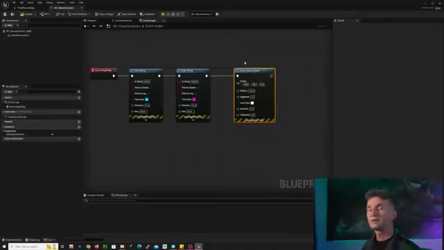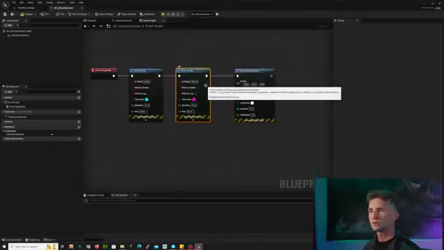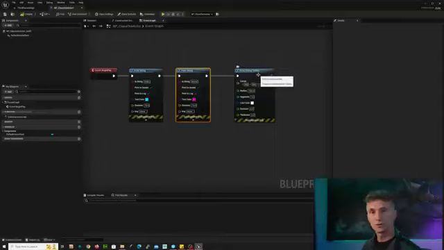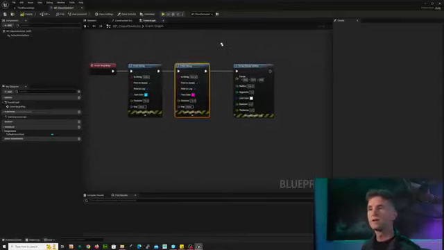The interesting thing is the difference in the information that you give each of these. You'll notice our print strings, they take a string. We can choose whether it prints the string or whether it prints the log. We can choose a color, duration, etc. The sphere is a little bit different. We're going to get into how all of these things get created later, but for now, these are all the cool commands that are available for us to use that somebody else has written, and we are going to be using a ton of them.